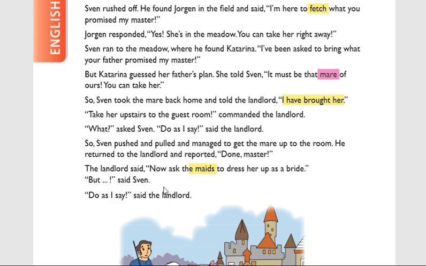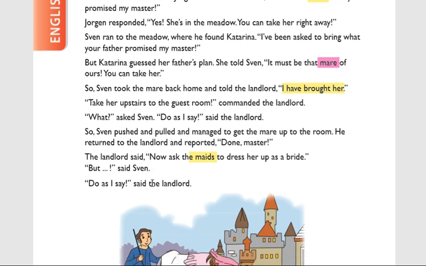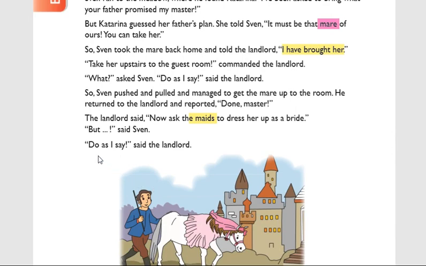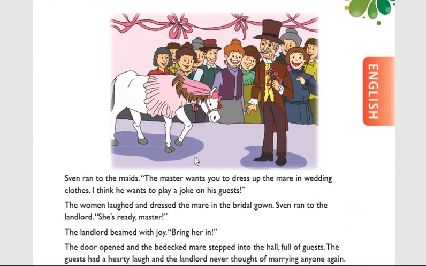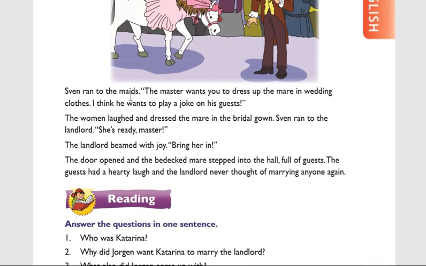But Sven said, but means he got a doubt. How can a mare be decorated as a bride? He doesn't understand. "Do as I say," again said the landlord. Landlord again said, whatever I said, you follow. Don't ask questions.